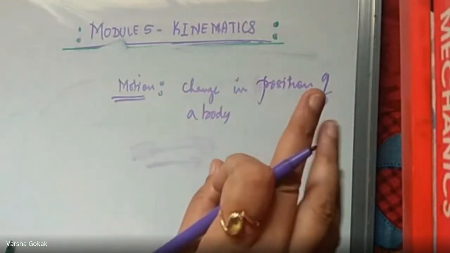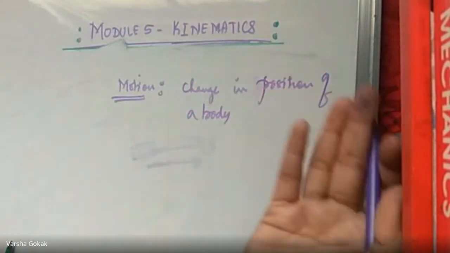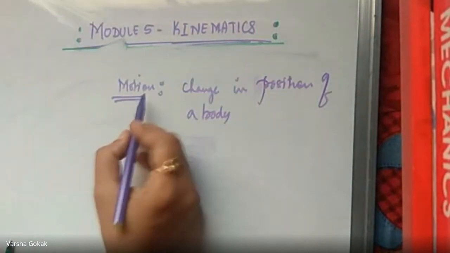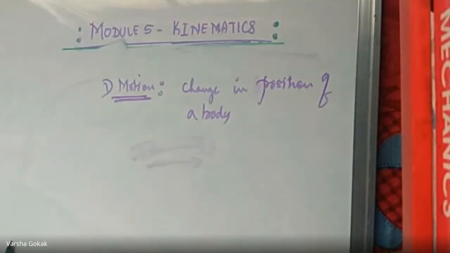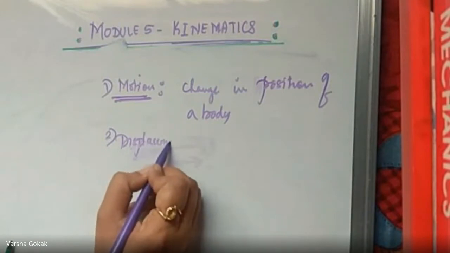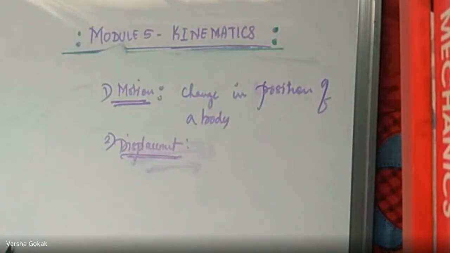I will be taking it with respect to time or with respect to a reference point. It could be a reference point or with respect to time, anything of your choice. You can consider it like that. So that is what is called motion. After motion, can you define what is displacement? Who can define what is displacement?